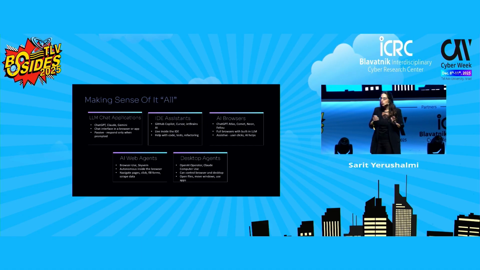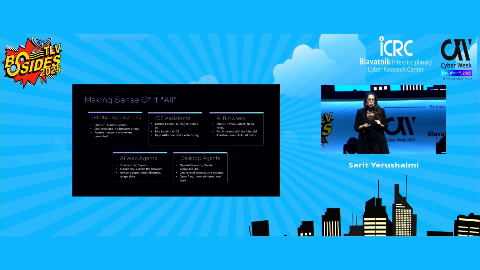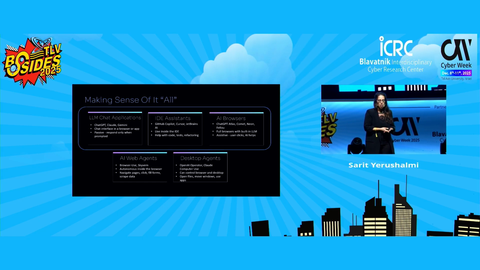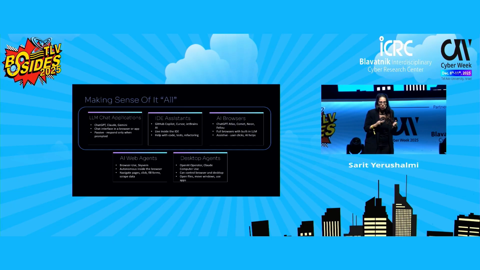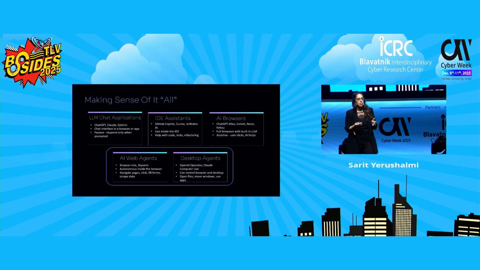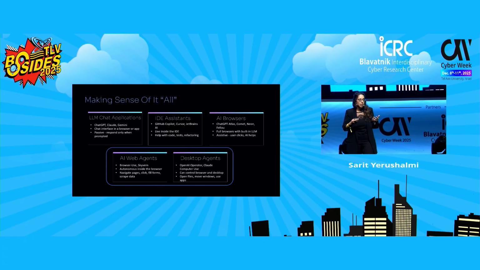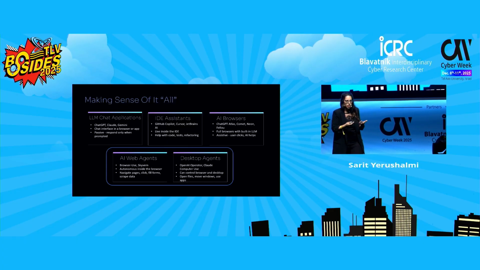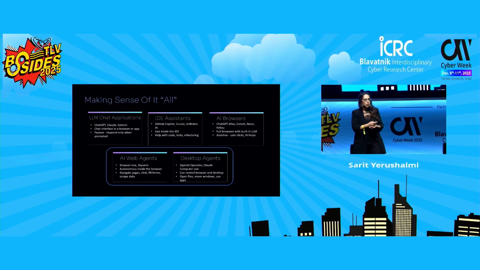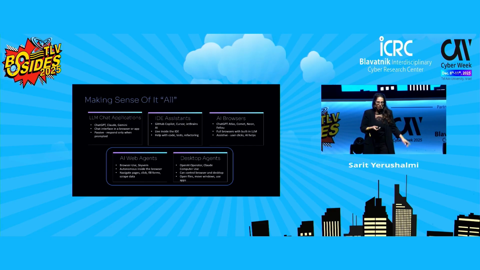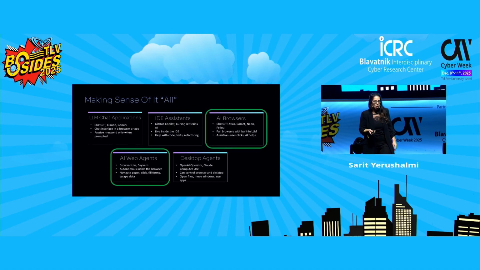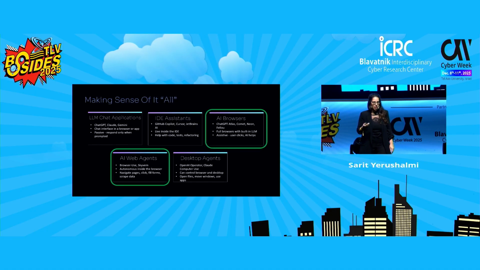I know that the animation of the slide looked a bit strange, but it was done on purpose, because the top 3 categories have one thing in common: the human is driving them, while the bottom 2 are more autonomous. You give the agent the goal, and it does it for you. It executes the steps on its own, often without the user in the loop. Now that we see everything together, we can continue to our topic. In this presentation, we'll focus on 2, which are AI web agents and AI browsers.